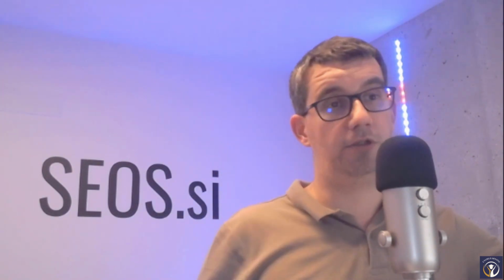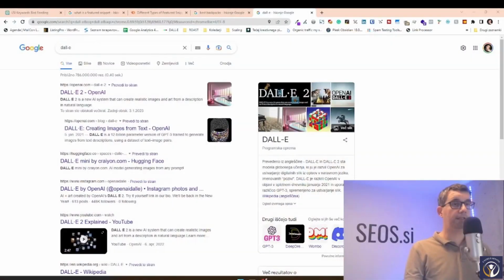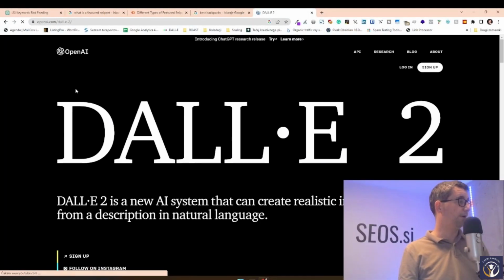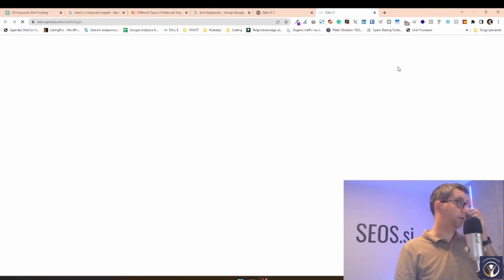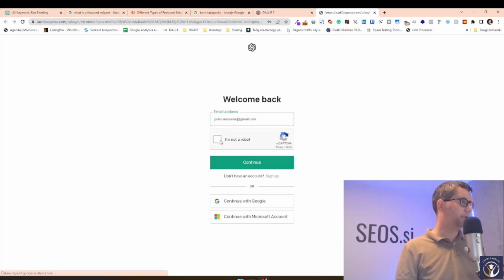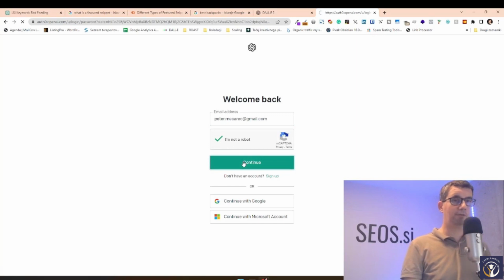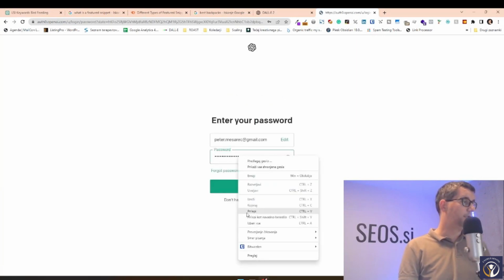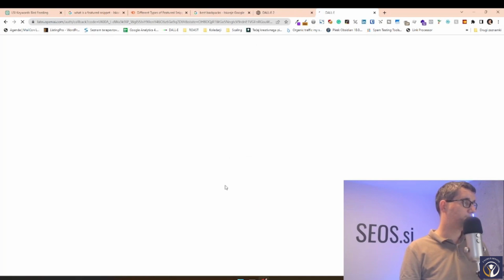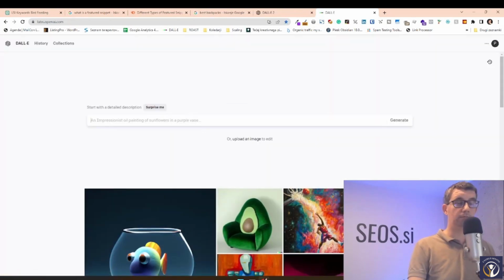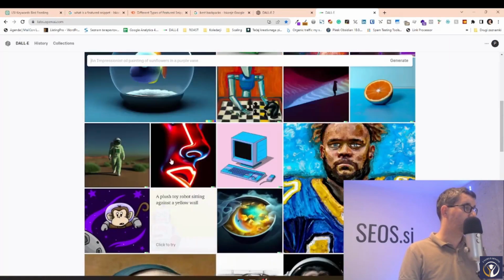This is why using AI for creating images is a great idea, because you always get a unique image. An image that no one else has used, and it's more or less for free. We have already used DALL-E, so OpenAI, for creating images from the same company. It looks like OpenAI, the company, is going to rule the AI world in the future. We just have to log in. And now we have to create images. We already tried. Let's see.